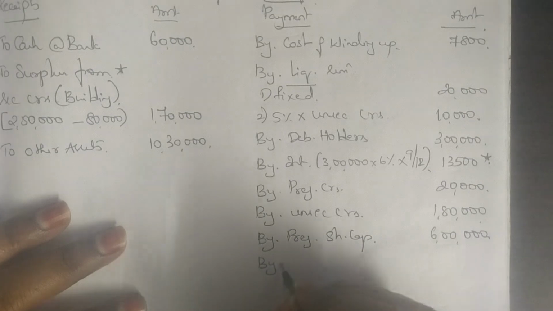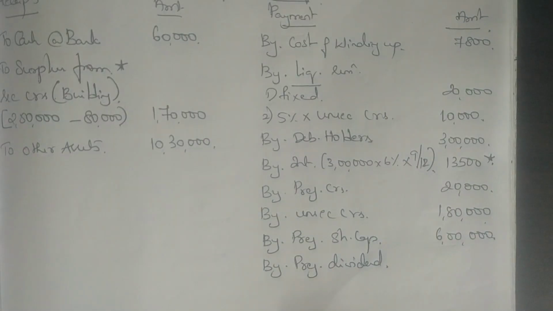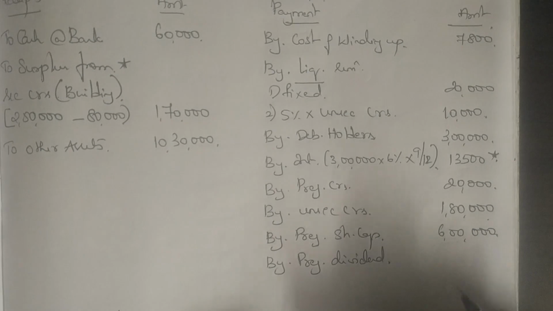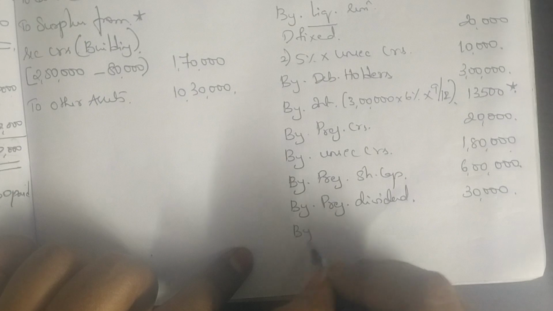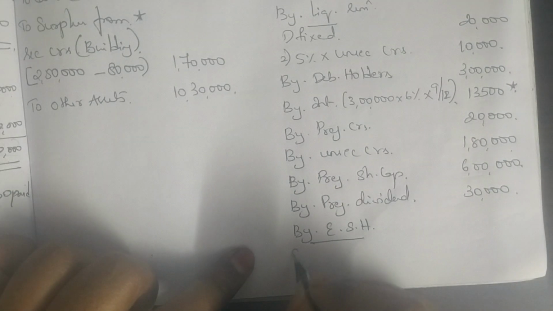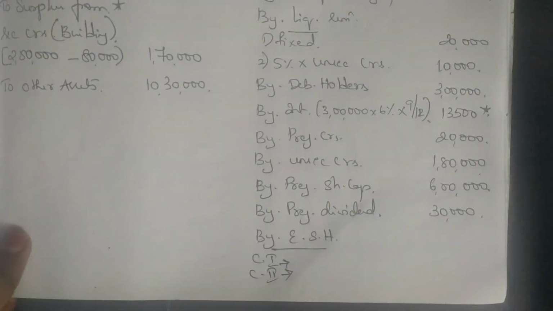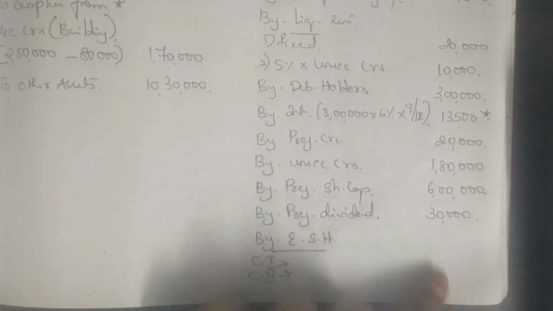Now they also told you there is arrears of preference dividend. So buy preference dividend which is in arrear for only 1 year. Okay, so 6 lakh into 5%. So preference dividend arrear is 30,000. Okay, then finally I write my equity shareholders. So remember, when you write equity shareholders, we have class 1 and we have class 2. So you know what you have to do for class 1 and class 2. So first we'll check the available balance. 12,60,000 minus all these figures.